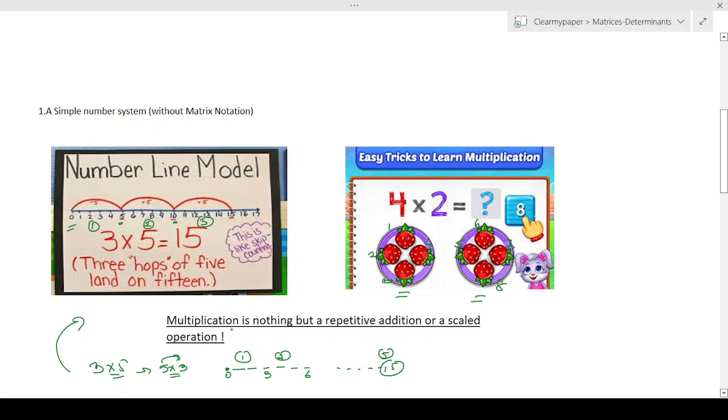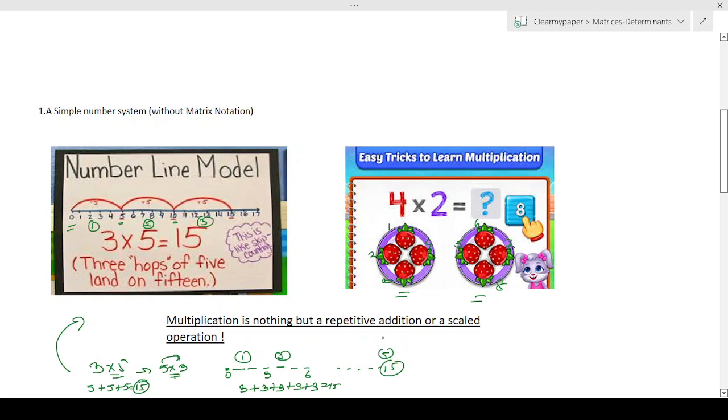So basically what you're doing is repetitive addition. For example, over here you're hopping 3 times, so I'm adding 5 three times, 5 plus 5 plus 5 is 15. In this case, I'm adding 3 five times, 3 plus 3 plus 3 plus 3 plus 3, again it's 15. So multiplication, in essence, is nothing but repetitive addition. Instead of writing it out at length, multiplication gives us a condensed way of knowing it, and if you memorize the basic multiplication tables, we can get the answer quickly. That's what multiplication does.